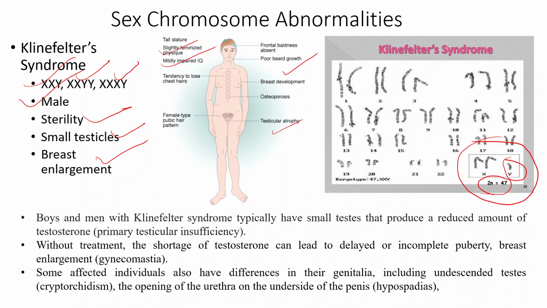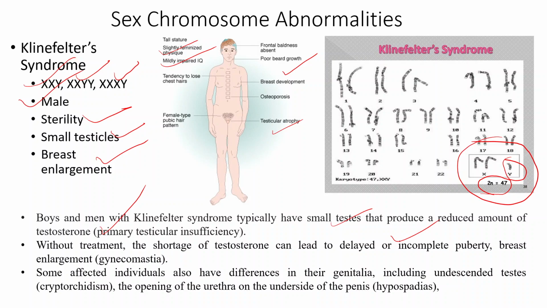So the men or the boys with Klinefelter syndrome will have typical features with small testes, which produce a reduced amount of testosterone, and without the treatment like hormonal or, if required, surgical interventions, this shortage of testosterone can lead into delayed or incomplete puberty, breast enlargement.